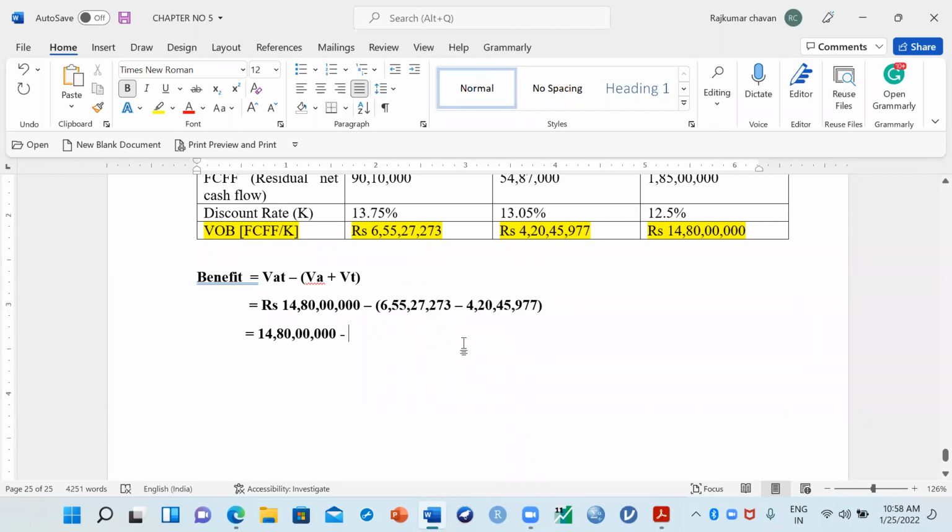What is the value here? Sir, VA plus VT, no, sir? Yes, yes, VA plus VT. What is the total value you're getting here? Just in between this bracket, whatever the total is, you tell me that.